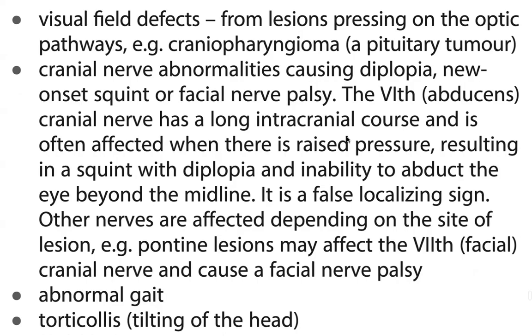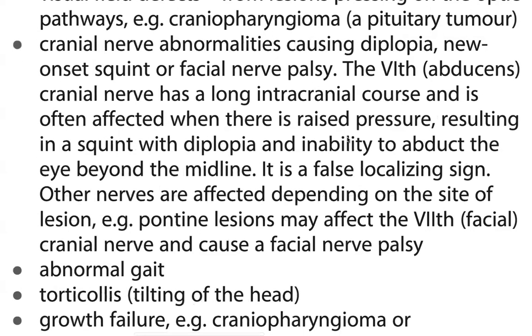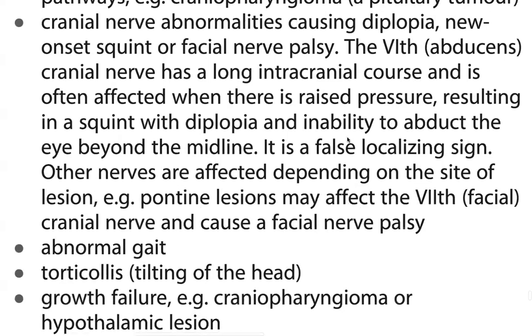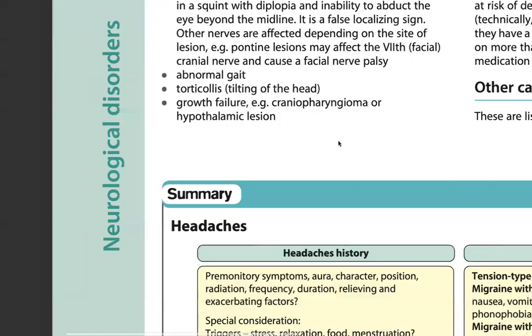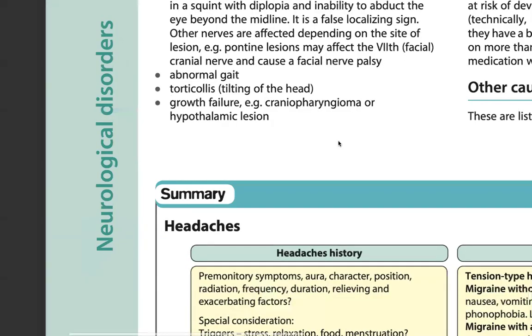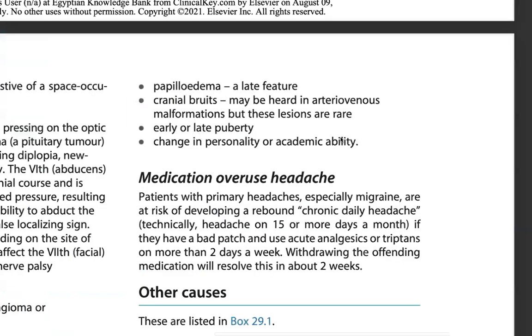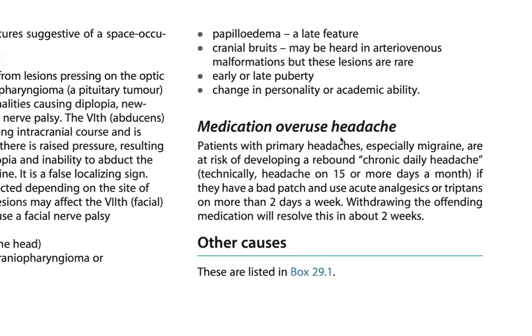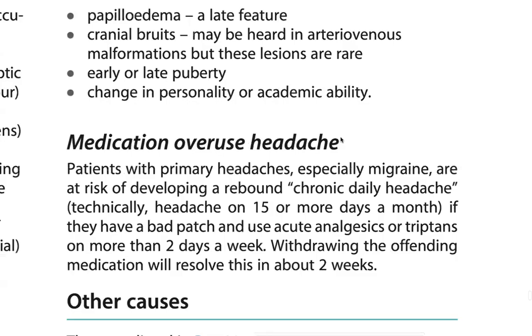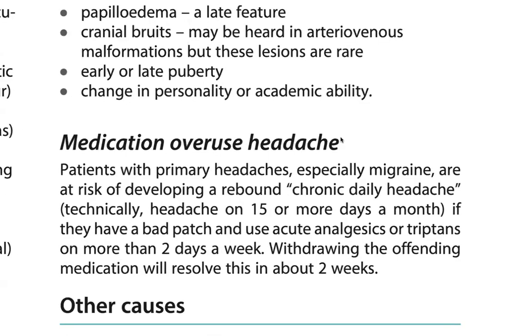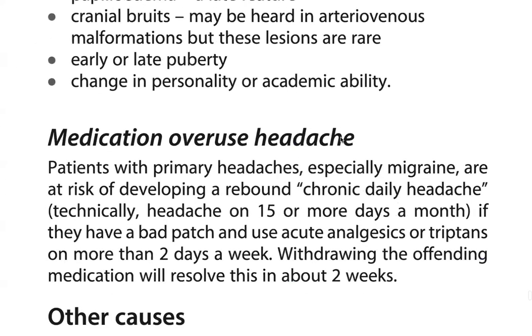Other nerves are affected depending on the site of the lesion, and lesions may affect the seventh cranial nerve, causing facial palsy, abnormal gait, head tilting, growth failure, craniopharyngioma, or hypothalamic lesion. This is a summary of headache histories. Papilledema is a late feature. Cranial bruits may be heard in AV malformations, but these lesions are rare. Early or late puberty, change in personality and academic ability, medication overuse headache.